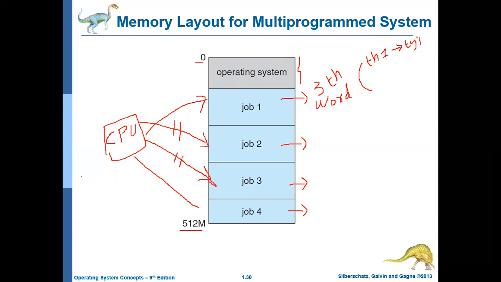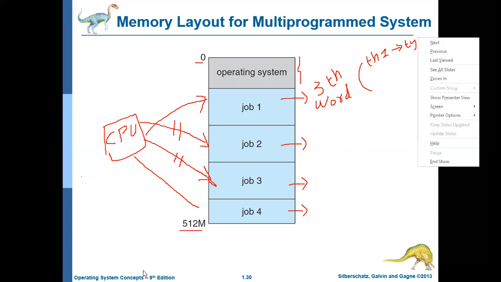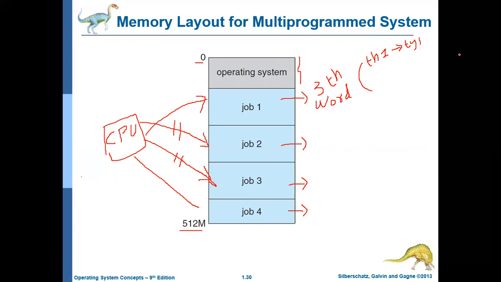And at the same time, there is another thread, thread 2, which is used for spell check. Whatever you are typing, it is checking. So in a single process you have multiple threads, and these threads are executing parallelly.